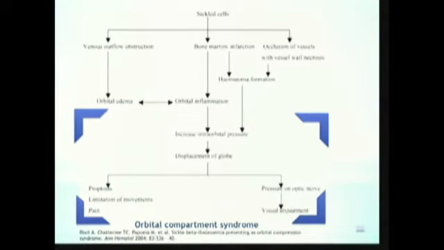This, together with the inflammation caused by the infarction and the edema caused by venous outflow obstruction, can cause what we call orbital compartment or compression syndrome. There will be an increase in the intraorbital pressure and displacement of the globe, causing proptosis, limitation of movement, and pain, and pressure on the optic nerve, causing visual impairment, together with pressure on sensory nerves causing corneal hypoesthesia.